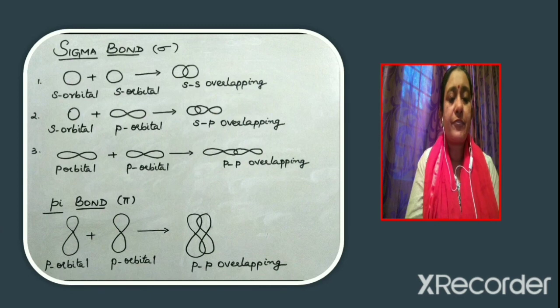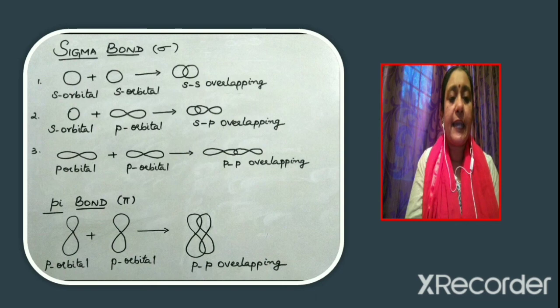Covalent bonds may be classified into two types, sigma bond and pi bond. This is based upon the type of overlapping of the bonding orbitals. So what is meant by sigma bond? It is the bond formed when the bonding orbitals overlap along the internuclear axis, also known as head-on overlap. If the bonding orbitals overlap along the internuclear axis, there will be maximum overlapping and the bond formed will be stronger. Therefore, sigma bond is stronger compared to pi bond.